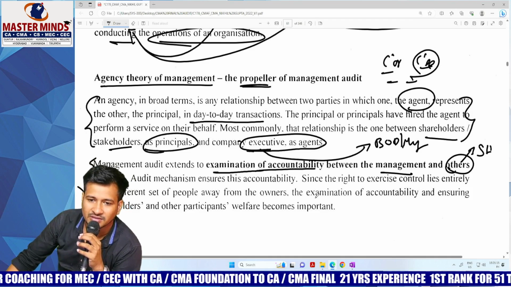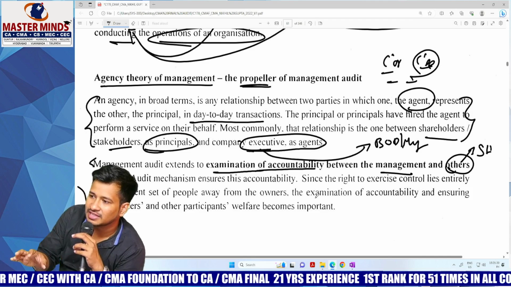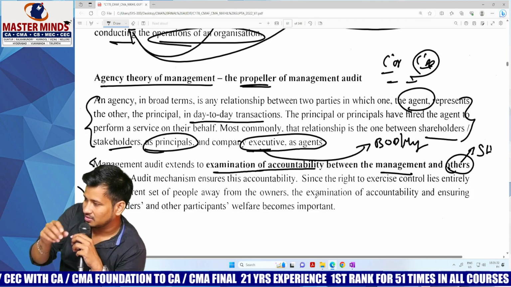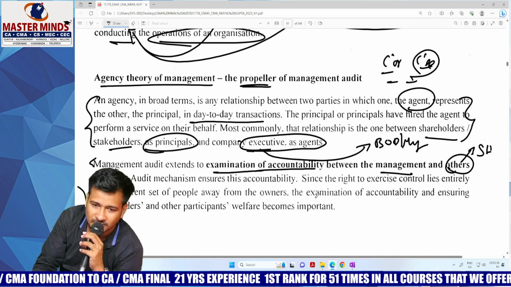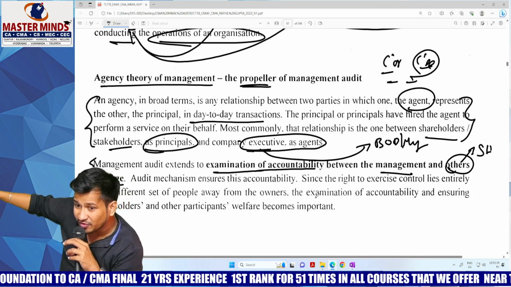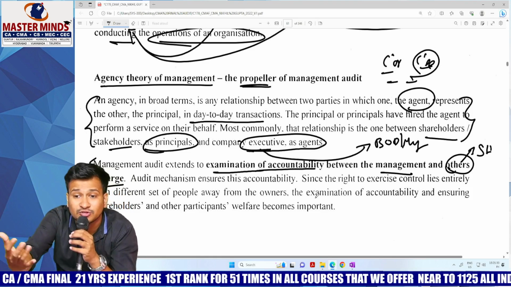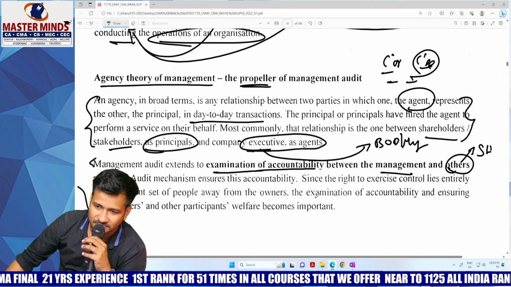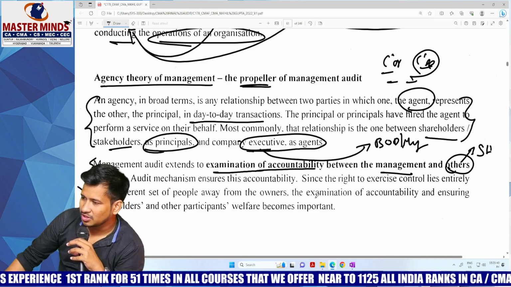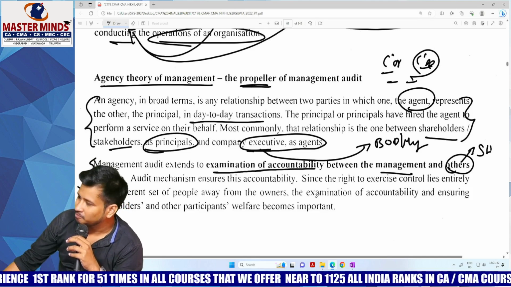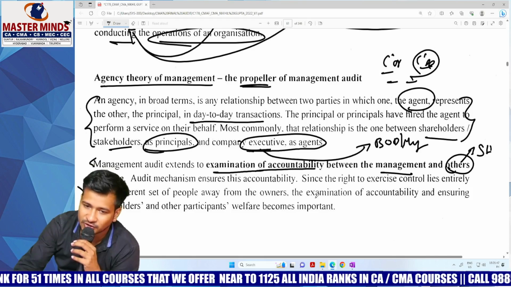Clear everybody? So at the end of the day, ownership, even though it is not in the hands of the board, control is. Since the control is not in the hands of shareholders and control is in the hands of board of directors, they should be more accountable to the persons who have endorsed the control. Clear? Who is endorsing the control? Now who is managing the company? Board of directors. So they should feel more accountable and more responsible towards the shareholders and their funds.